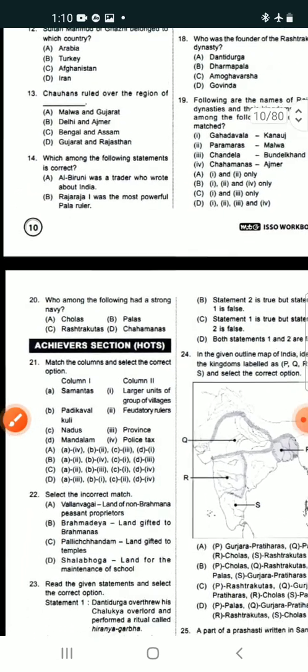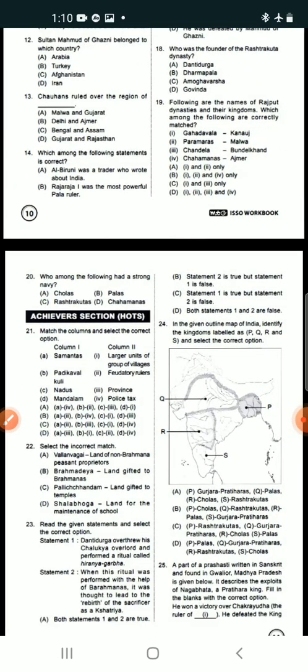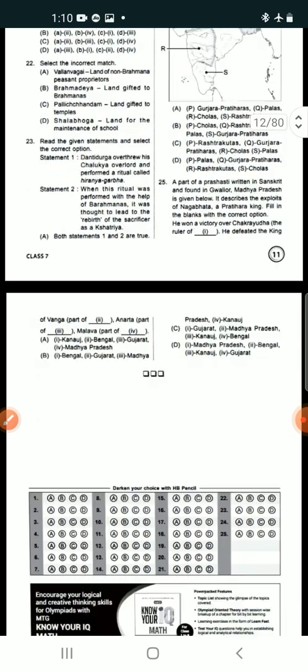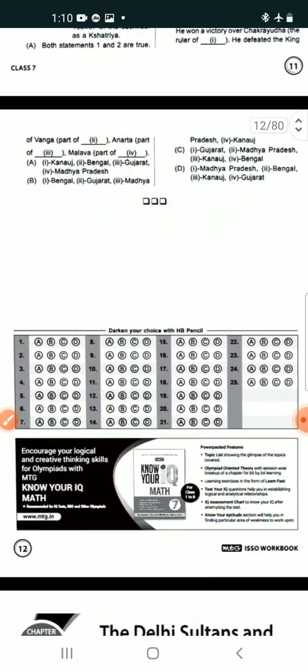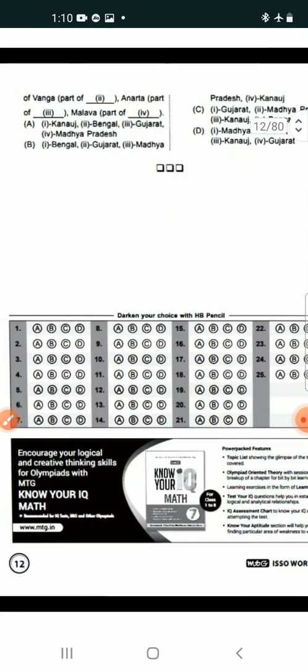In this way questions will come, and you will have to mark the correct answer. Your procedure is like this. You will get one page, and on that page you fill up the circle of the correct option.